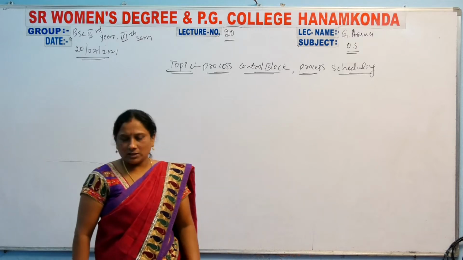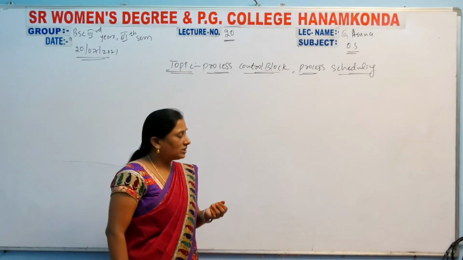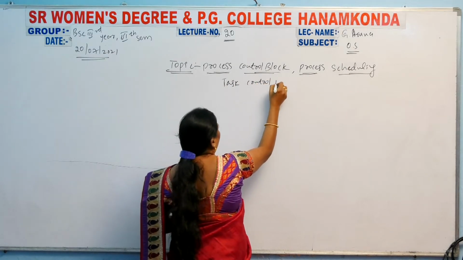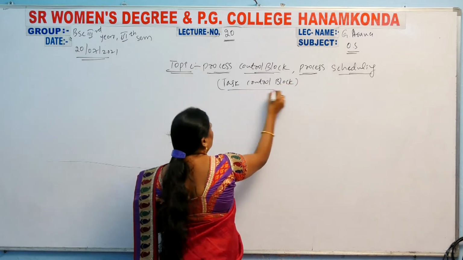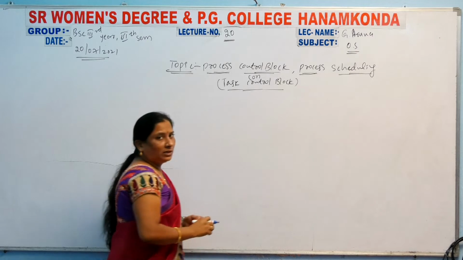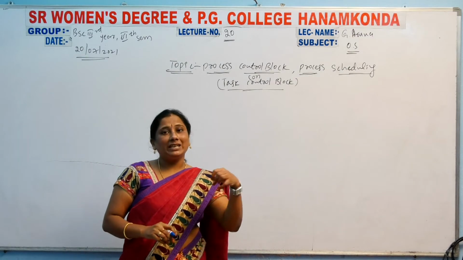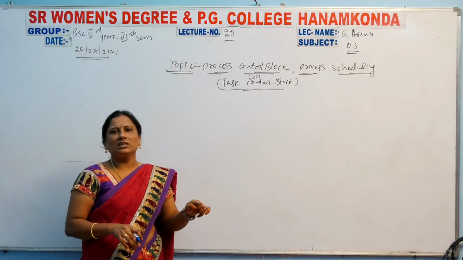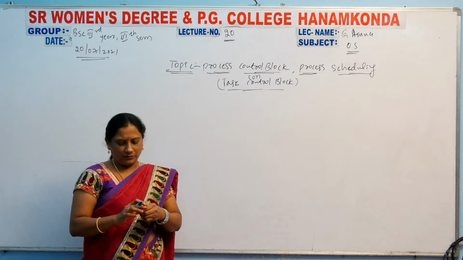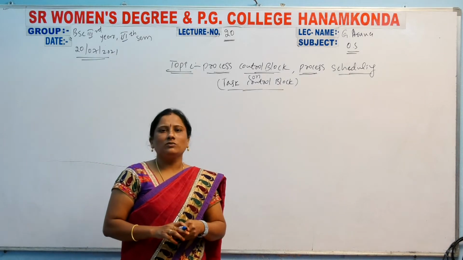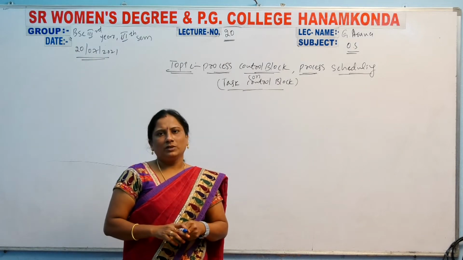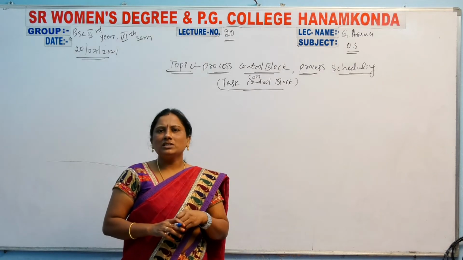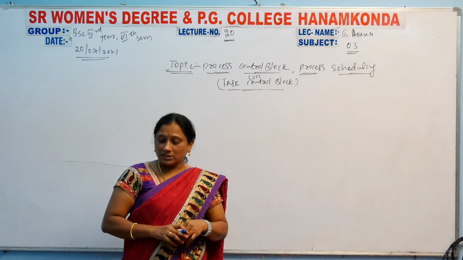Another name for the process control block is task control block. A process is nothing but a task or work. That's why the name is task control block. Task is nothing but a work. So that is another name, task control block.